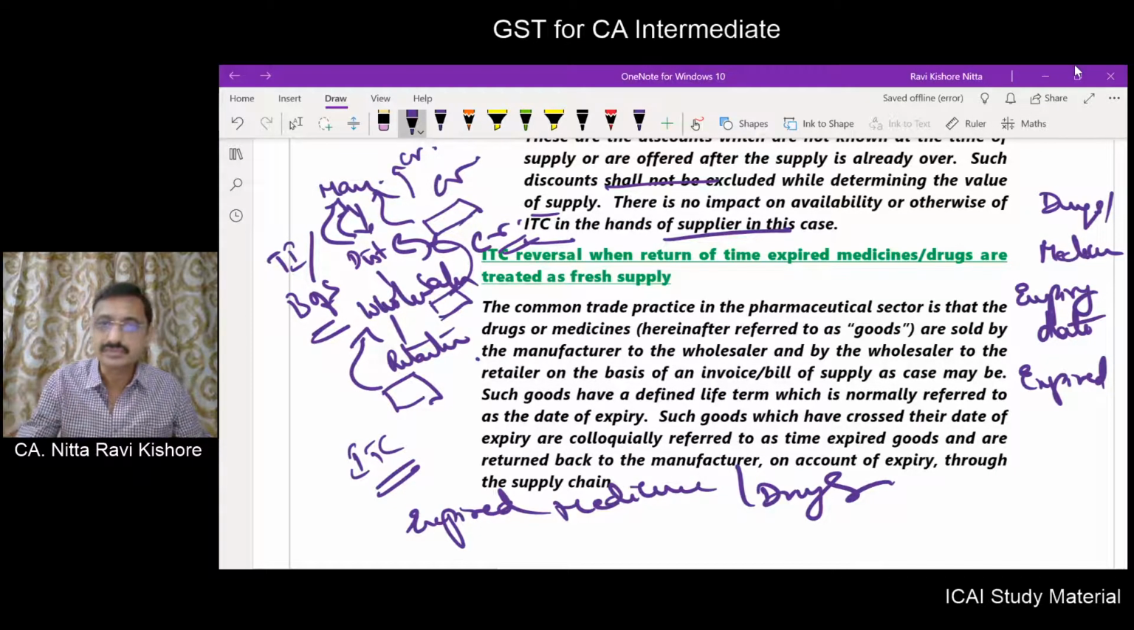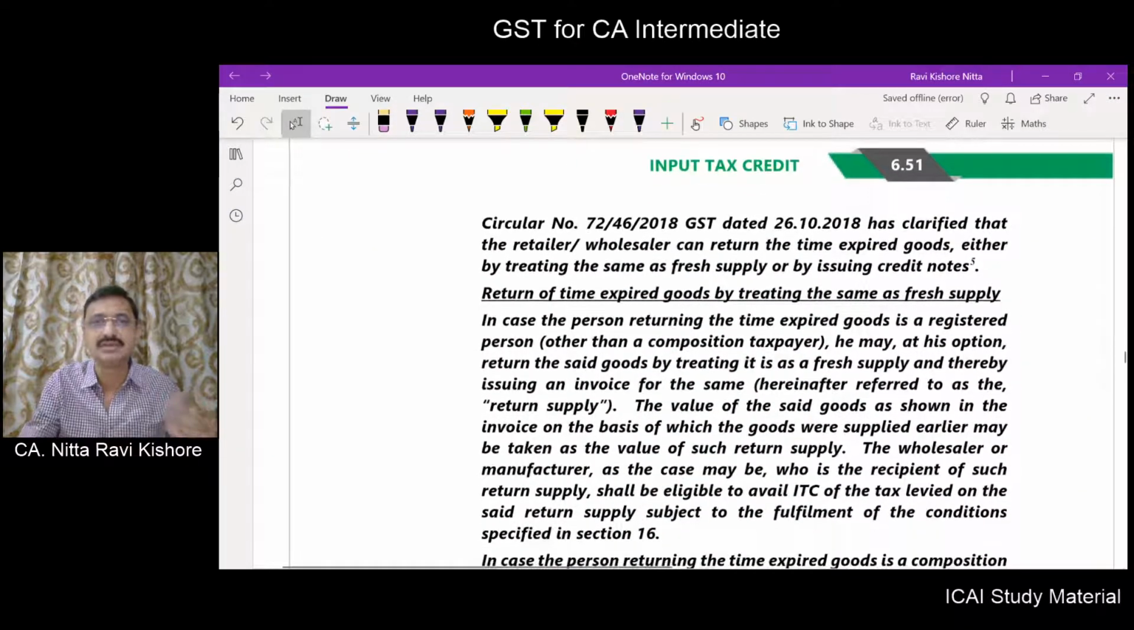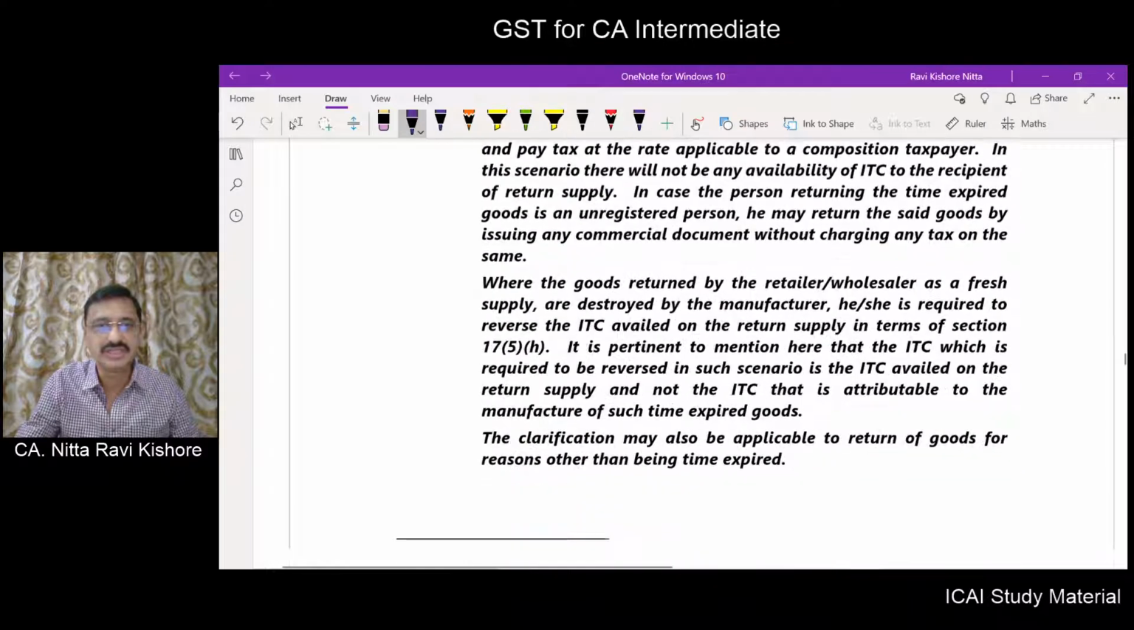But there is an alternative procedure which has been prescribed by Circular number 72 dated 26th January 2018. Now it has been clarified that the retailer or wholesaler can return the time expired goods either by treating the same as a fresh supply or by issuing credit notes.